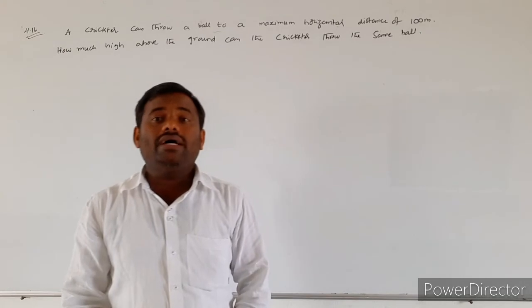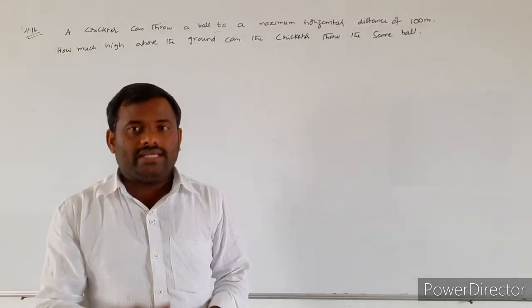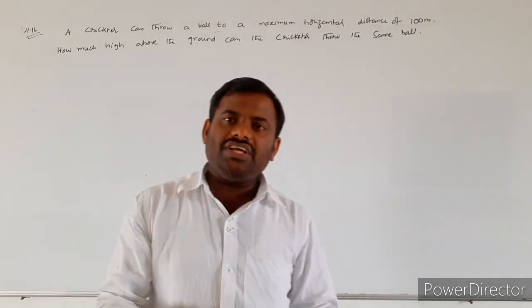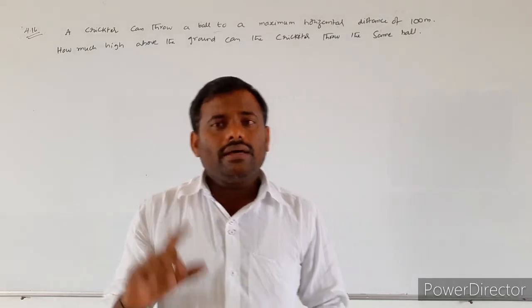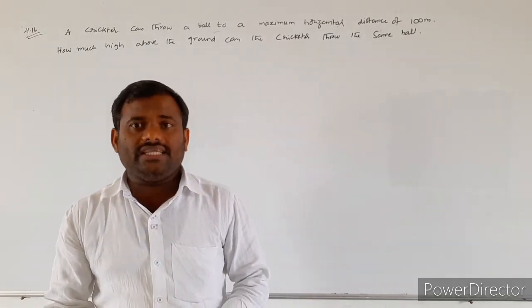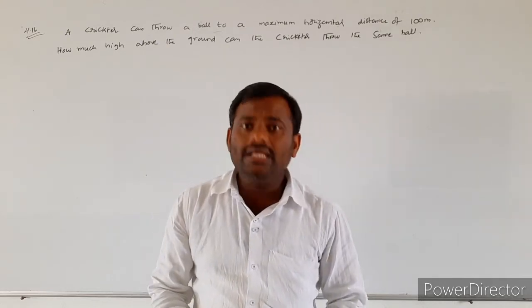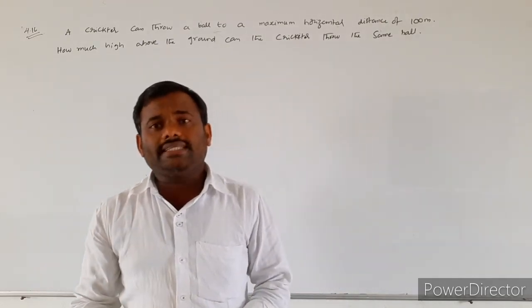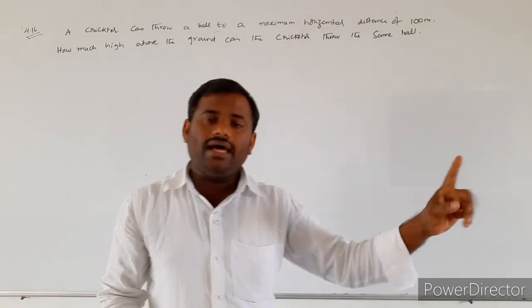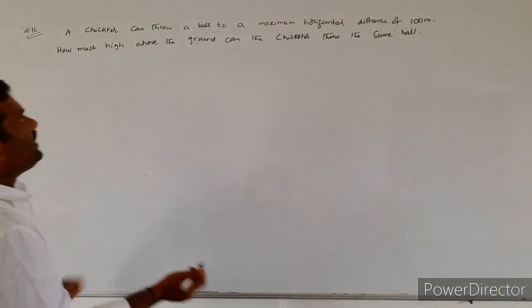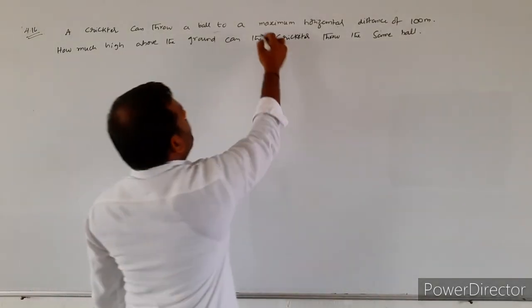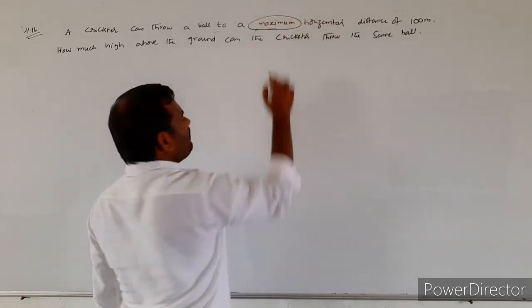That is nothing but the range of the projectile. What is the definition of the range? The maximum horizontal distance covered by the projectile during its time of flight is the horizontal range.